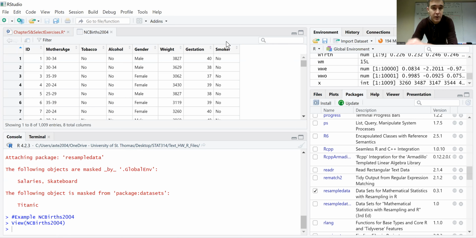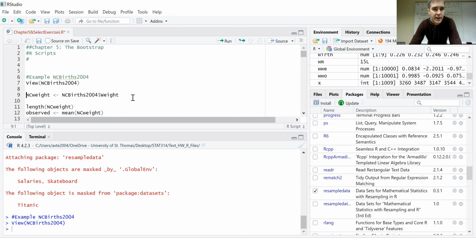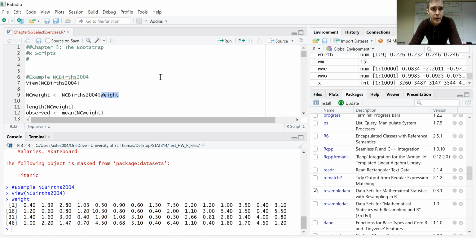And as you see, it's got all kinds of information: the mother's age, whether the mother used tobacco, whether the mother used alcohol, the gender of the baby, the weight of the baby, the gestation period of the baby, and whether the mother was a smoker or not. Okay, so all that information. All we are concerned about was this weight column. So the first thing we're going to do is line 9 here. We're going to define the vector of our data just to be the weight. So NC weight is going to be from the file NC births 2004 dollar sign, just copy over the weight column. Okay, so I'm just looking at the weights.